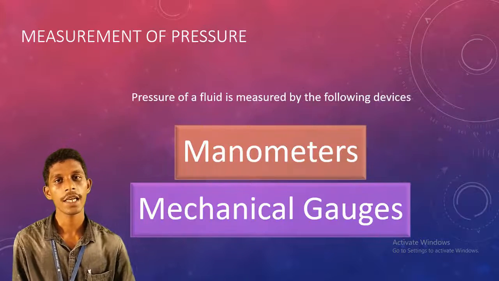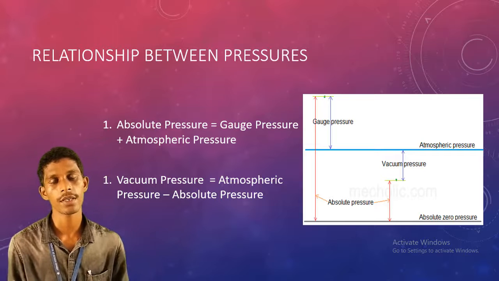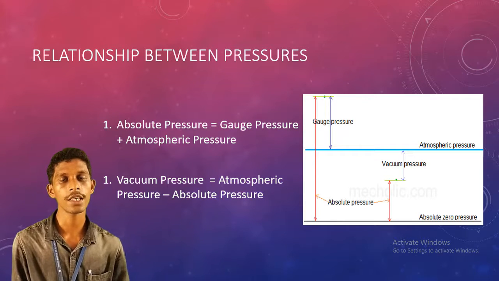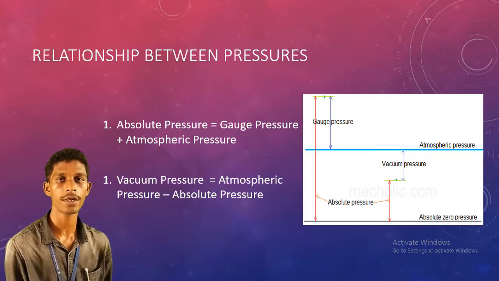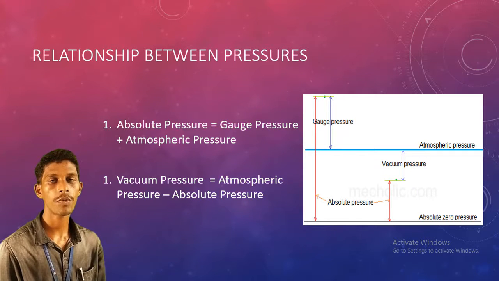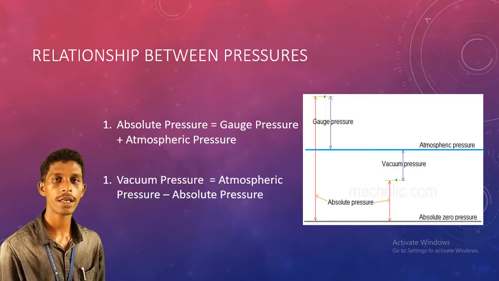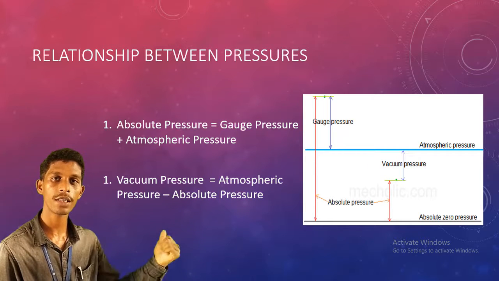Is there any relation between these pressures? Yes. You can see this blue line indicates the atmospheric pressure. Below this blue line is vacuum pressure, and above the blue line is gauge pressure.